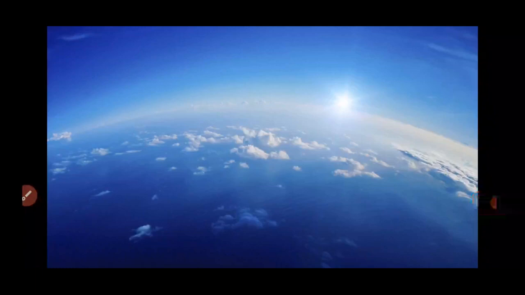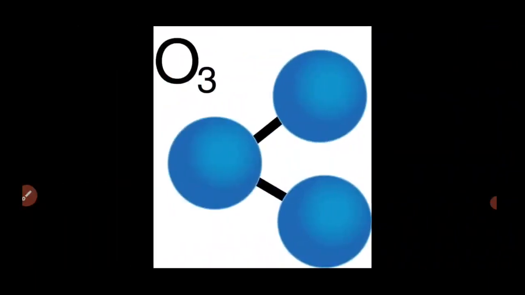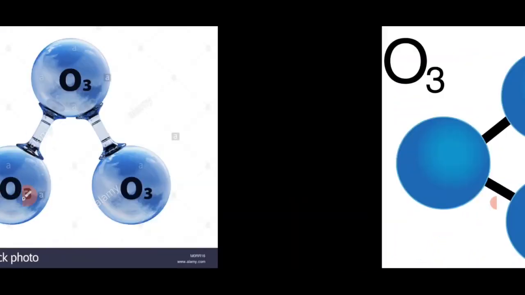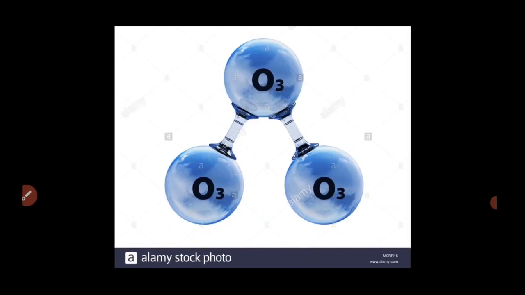The ultraviolet rays from the sun break ozone molecules in the stratosphere into molecular oxygen and atomic oxygen. This atomic oxygen again combines with molecular oxygen to form ozone. This O3 molecule is known as the ozone molecule.